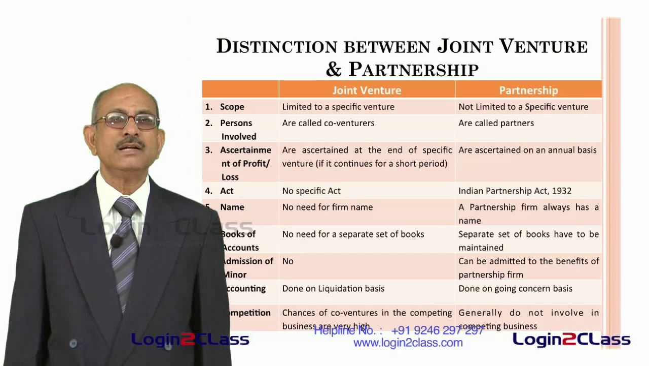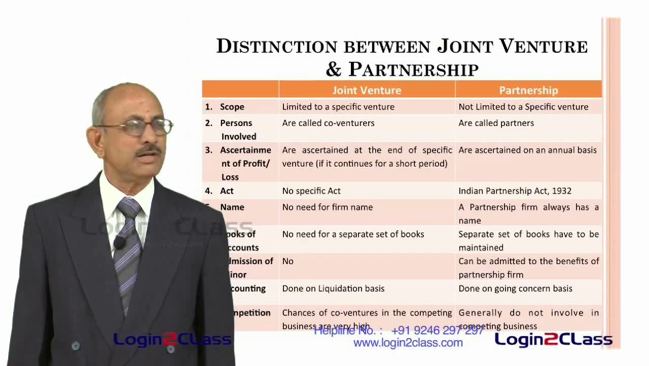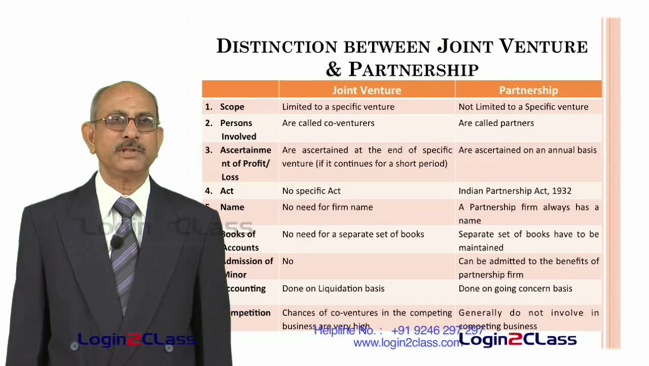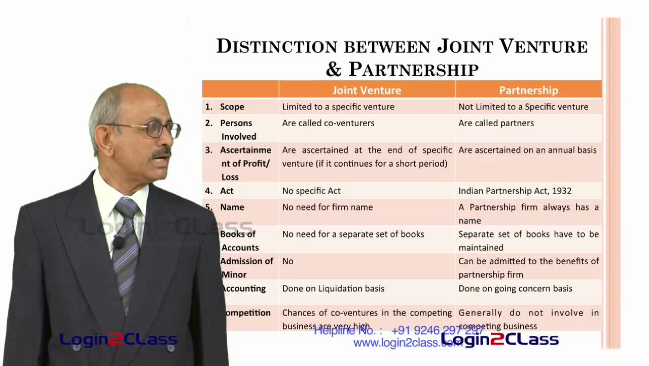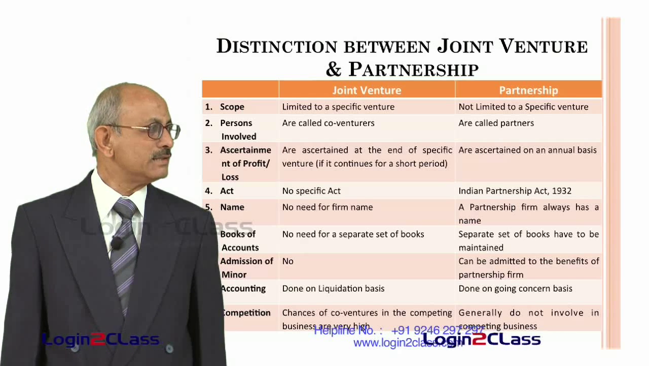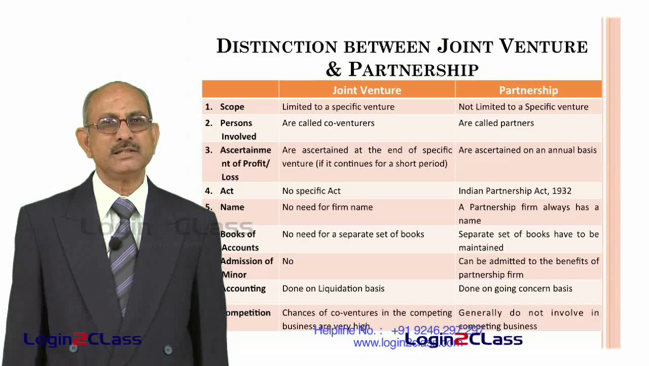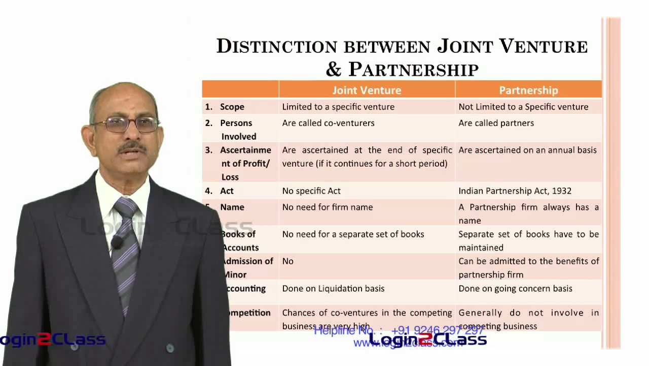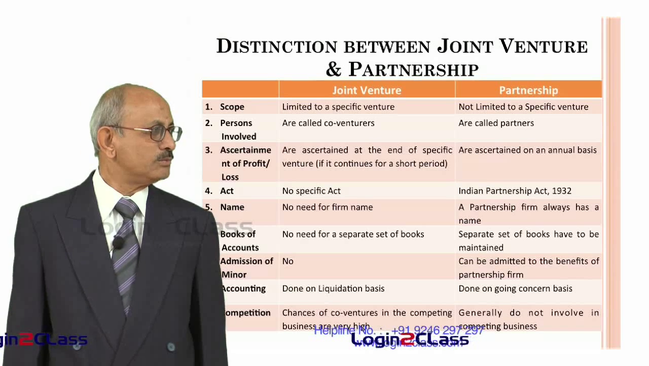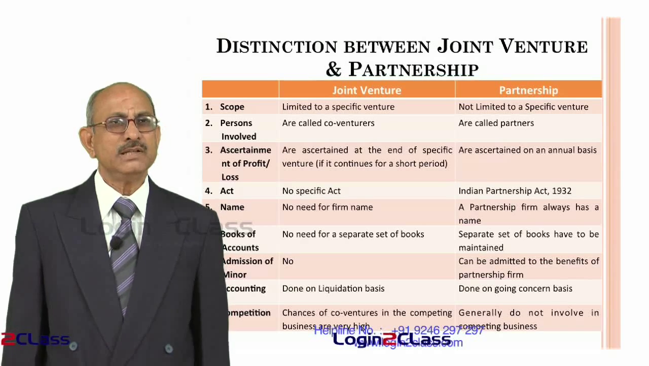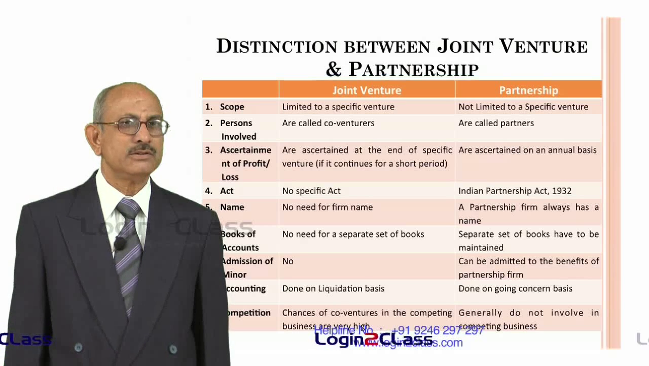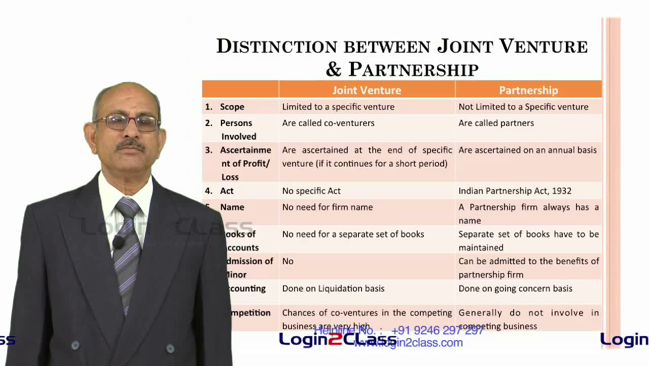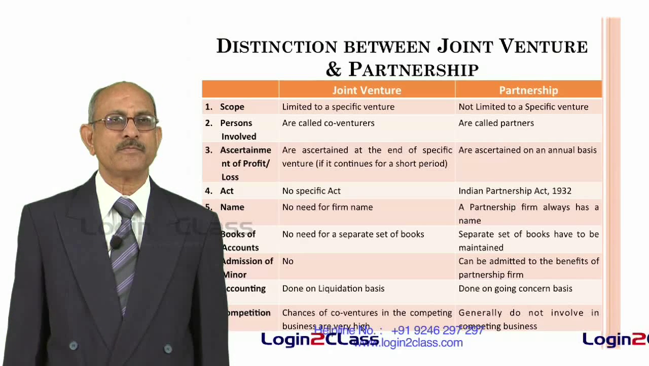In terms of the act by which these are governed, there is no specific act which governs joint ventures, whereas there is a specific act which governs partnership firms, that is called the Indian Partnership Act 1932. So in case of a partnership, they have to fall in line with the requirements of the Indian Partnership Act 1932. And in terms of names, there need not be any name for a joint venture, whereas in the case of a partnership firm, there is always a name. The firm always is known by its name.